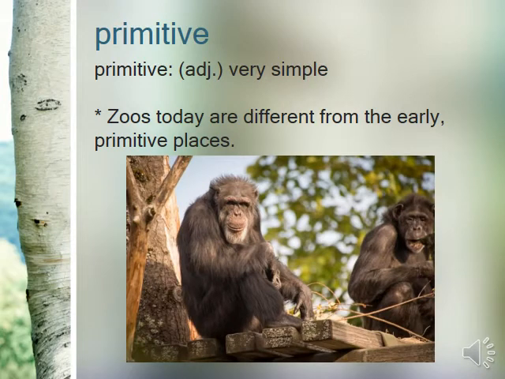Primitive. Primitive is an adjective and it means very simple. Zoos today are different from the early primitive places where animals were kept, like the cages and these things. So primitive means very simple. Sometimes we call it the primitive man when we talk about the caveman. So these people were primitive.